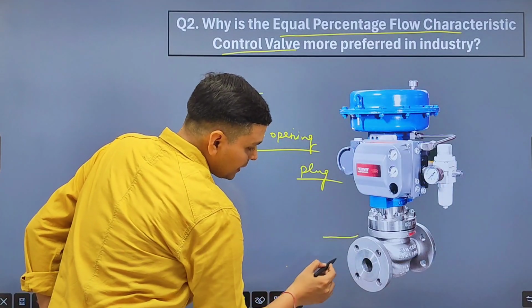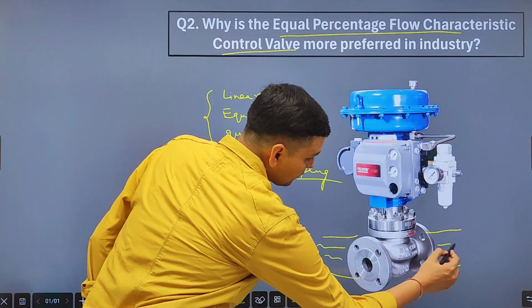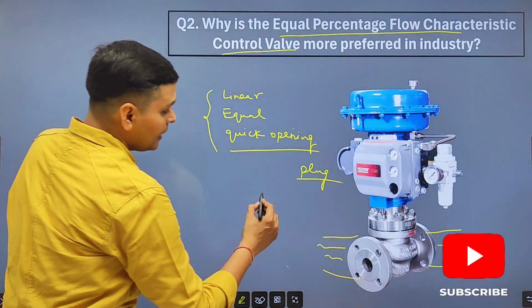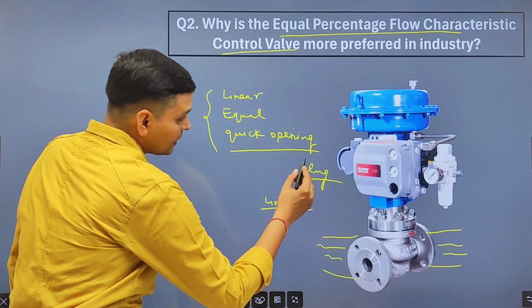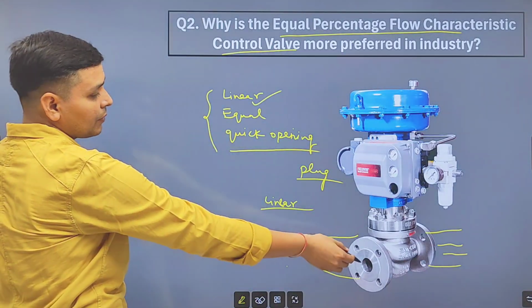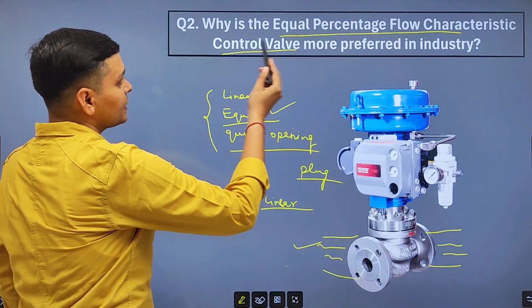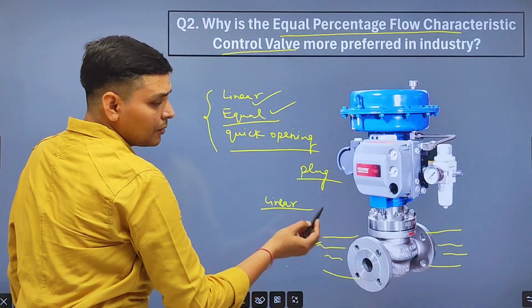Suppose valve is installed in a pipeline and fluid flows through it. If fluid flow has linear characteristic, then we will use linear type control valve. So friends, one reason for using equal percentage flow characteristic control valve is that most of the processes are non-linear.